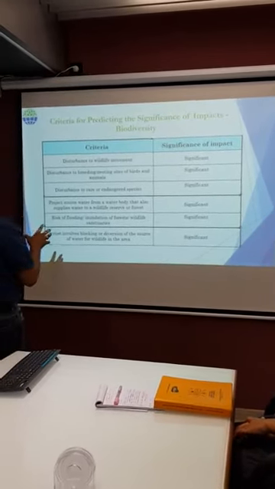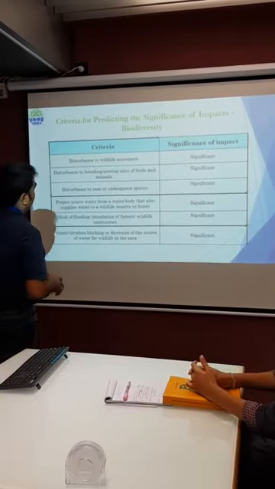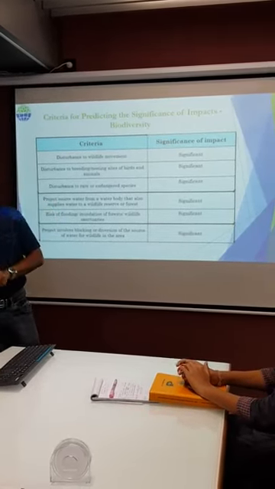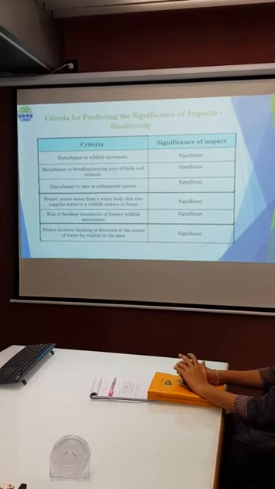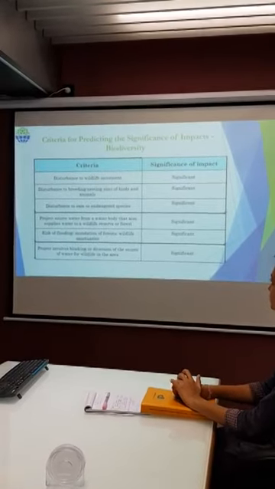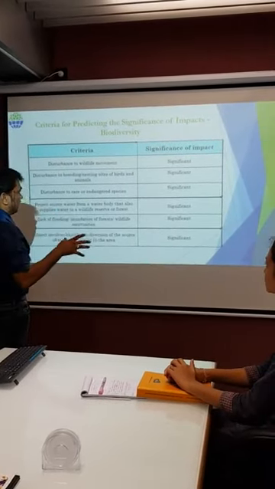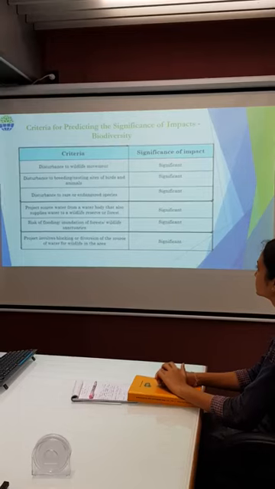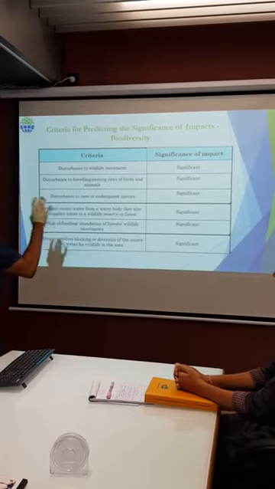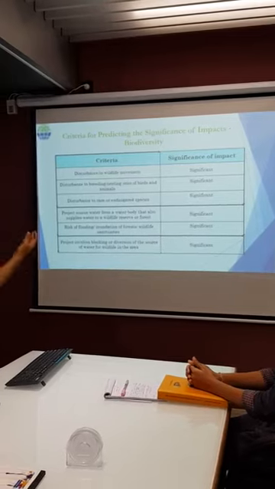So there is a brief criteria for predicting the significance of impact in terms of biodiversity. Taking biodiversity as an example, one criterion is disturbance to wildlife movement. Then we think, is it significant or not? If a disturbance is there, then it is very significant. So we have to think over this attribute, disturbance of wildlife movement in that area, like mining, river valley projects, irrigation, roadways, and railways where a large area is involved. Second is disturbance of breeding or nesting sites of birds and animals. Of course, this is also significant.